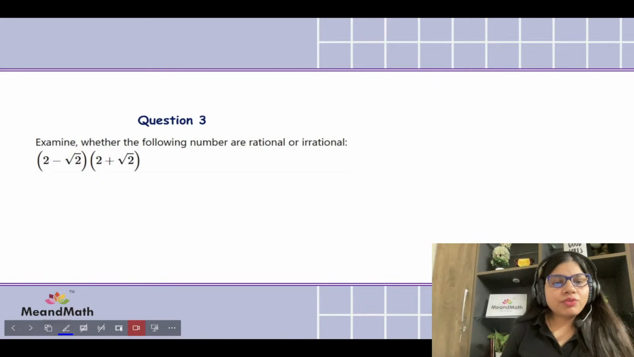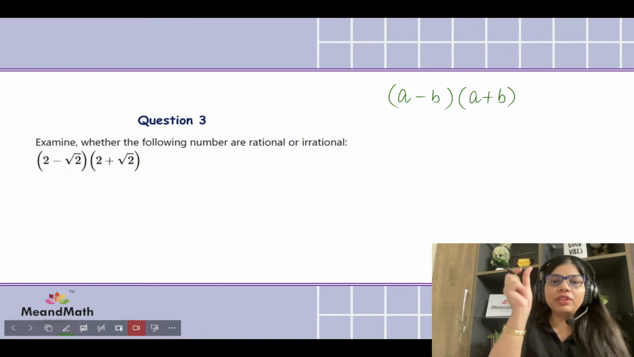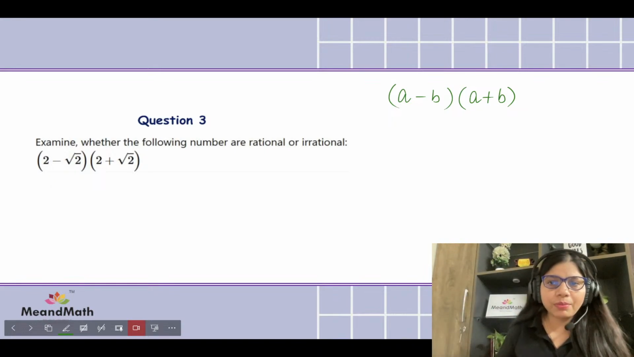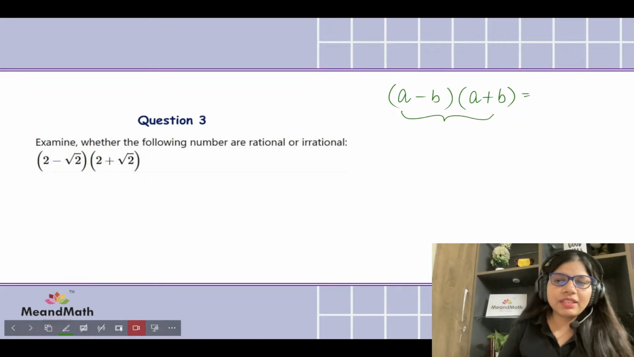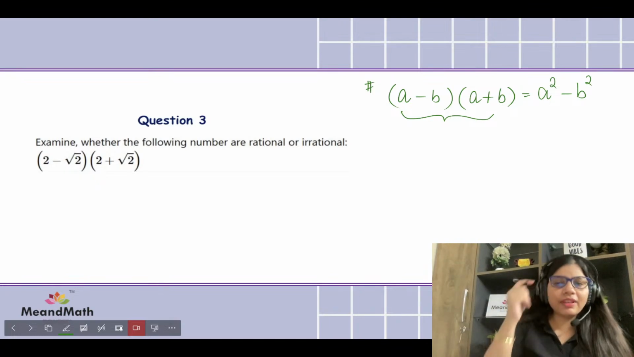Over here we have to identify whether it's rational or irrational. If you see these brackets, are you able to recall your formula? a minus b in the first bracket, and the second bracket has a plus b. When we have two same terms, one with the plus operation and the other with the minus operation, it is basically nothing but difference of squares. That means a squared take away b squared, right? This is the identity. You know it very well, kids.